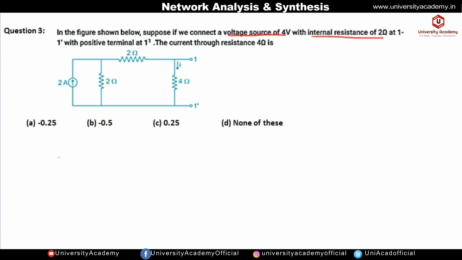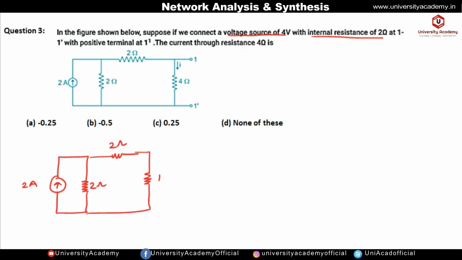So let us draw the circuit. Here we have a 2 ampere current source. Now it is connected in parallel with a 2 ohm resistance. So this is 2 ohm resistance and this is also 2 ohm, and here this is a 4 ohm resistance through which the current flowing is I, and we have to find out the value of this I. Okay, now this is terminal 1 and this is terminal 1 dash.